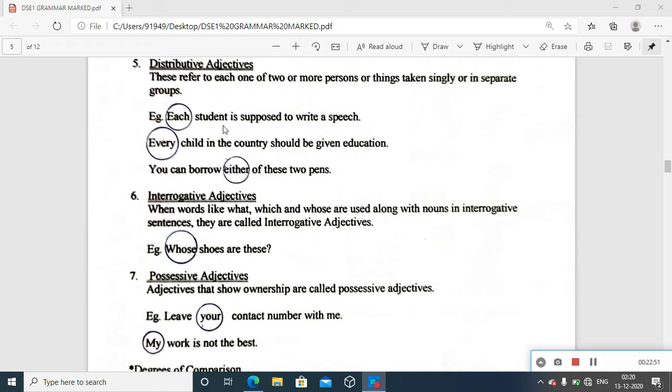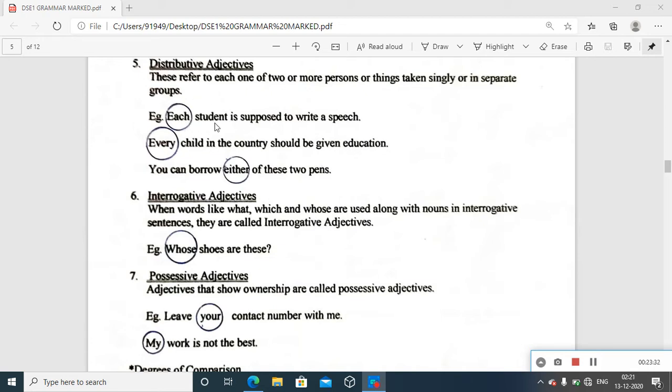So here, each student is supposed to write a speech. In that case, how does distribution happen with this term, each student? Student is the noun and each is the distributive adjective. So definitely this is a work that is distributed for all the students in the class. But how it is told: each student, student number 1, student number 2, student number 3, and however many students there are in the class, all of them are getting this assignment to write the speech, but in a distributed manner. Only with this term you can distribute that.